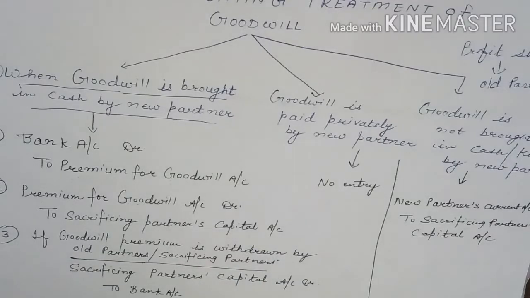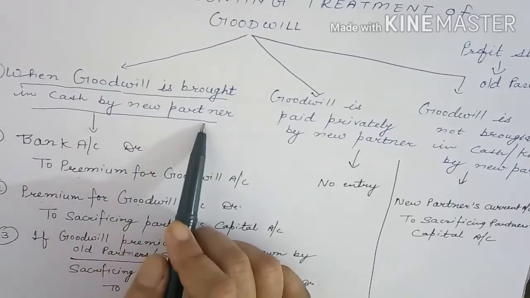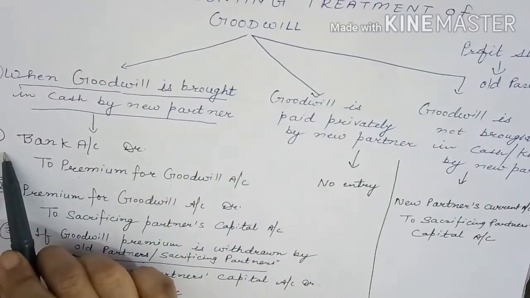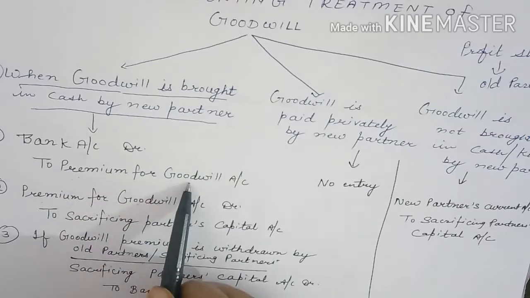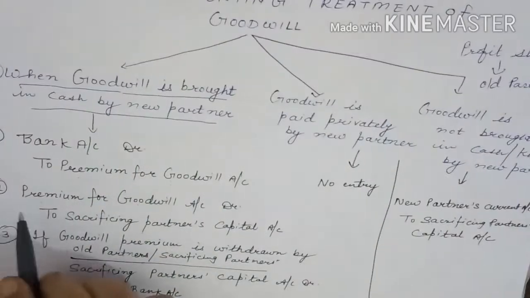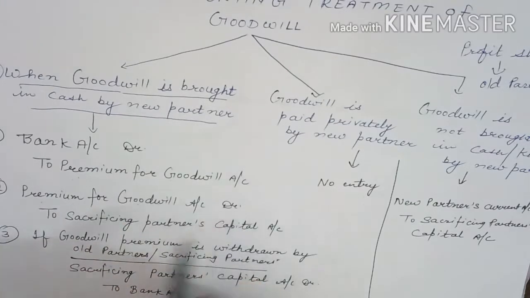So again I am repeating, when goodwill is brought in cash by new partner, our first entry will be bank account debit to premium for goodwill account. And the second entry will be premium for goodwill account debit to sacrificing partner's capital account.